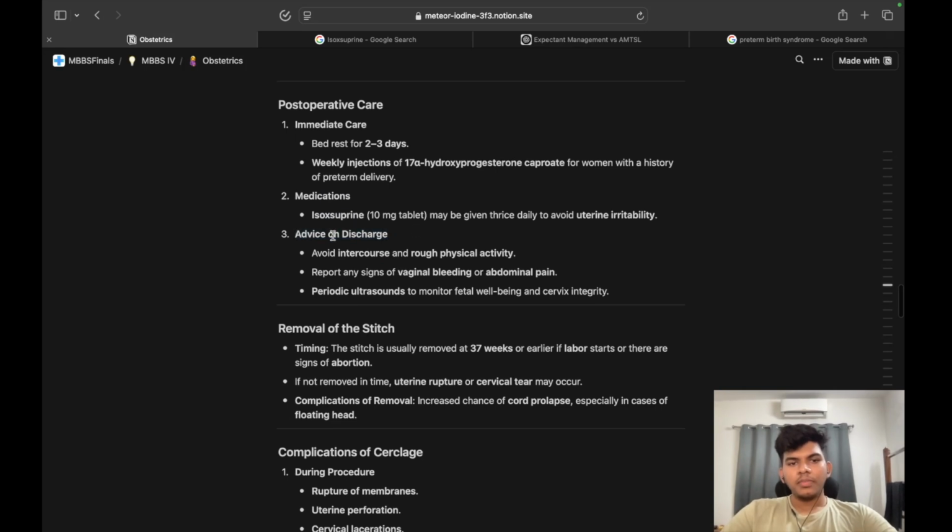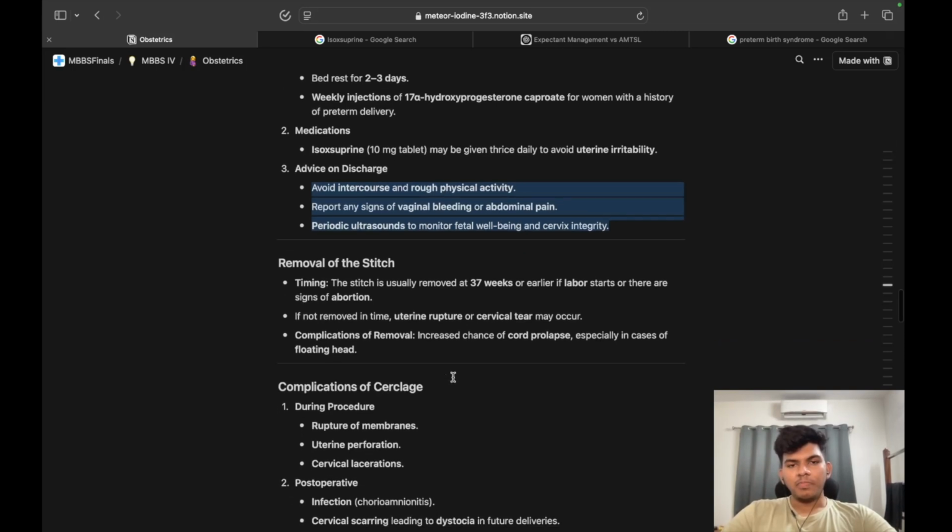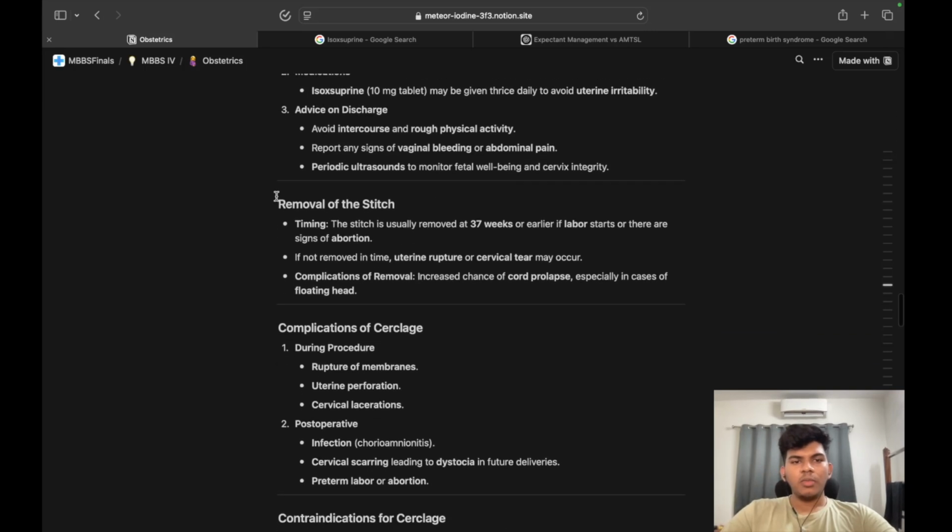Advice on discharge: avoid intercourse and rough physical activity, report any signs of vaginal bleeding or abdominal pain, and have periodic ultrasounds to monitor fetal well-being and cervical integrity. Next, coming to removal of sutures.